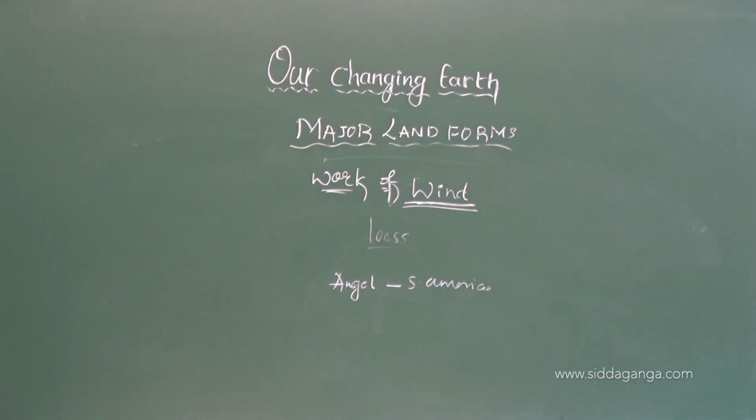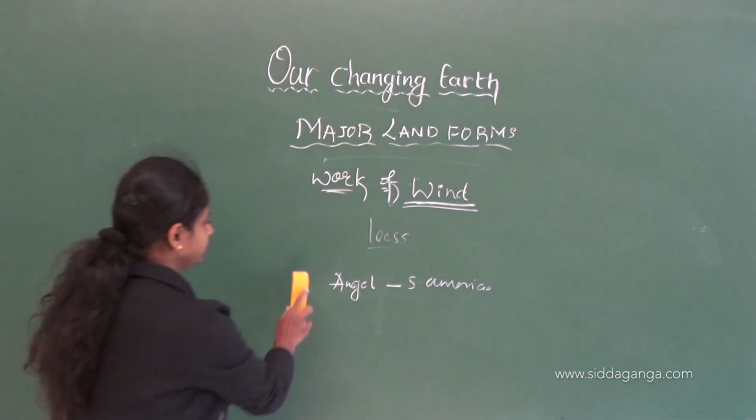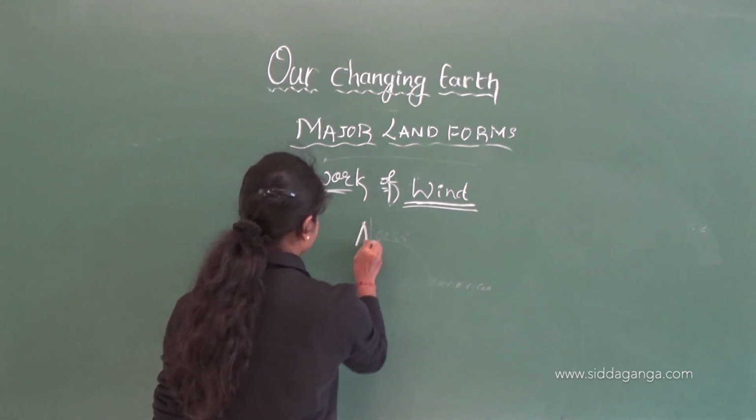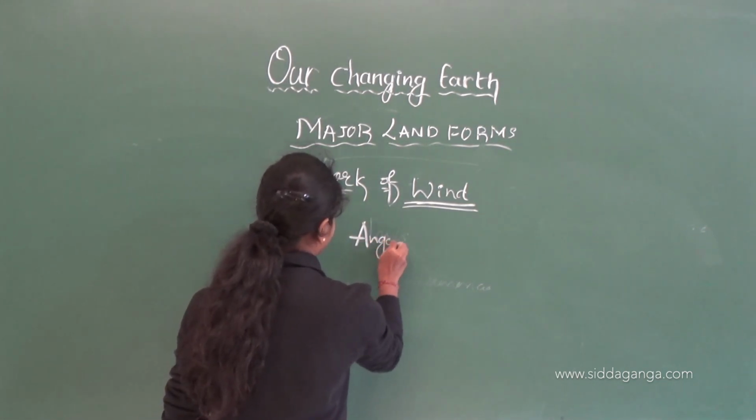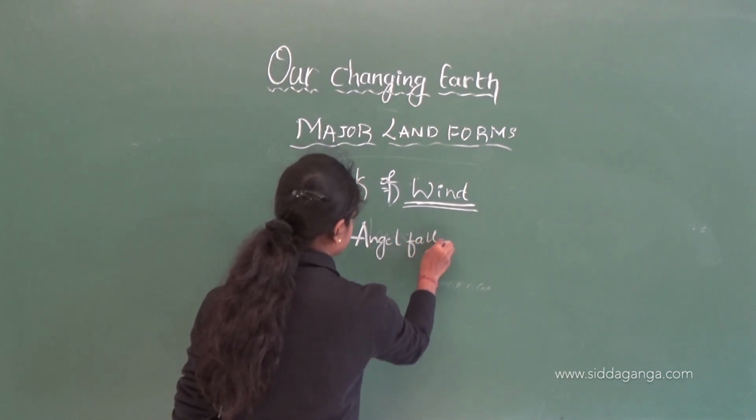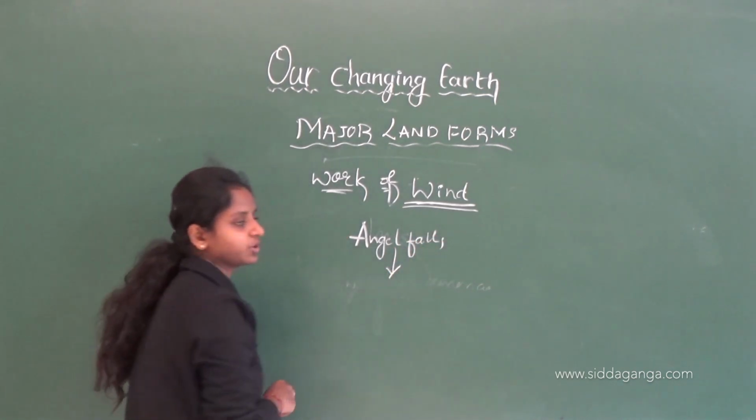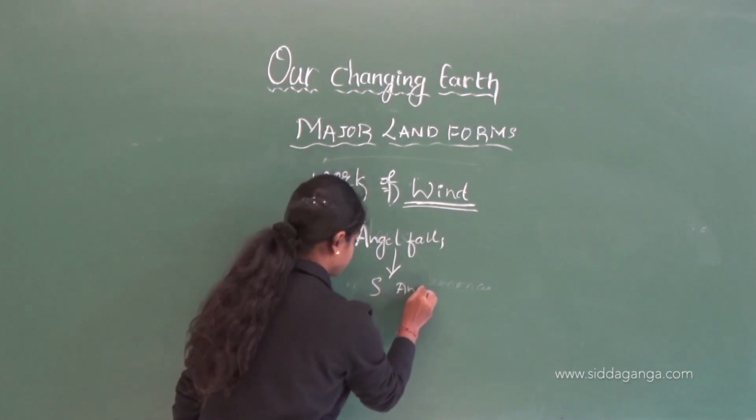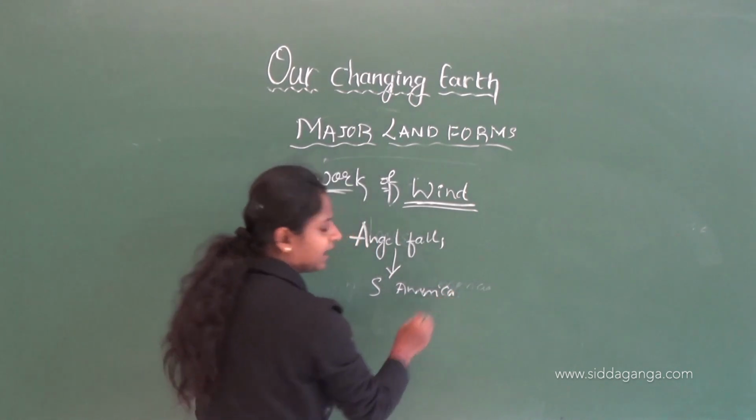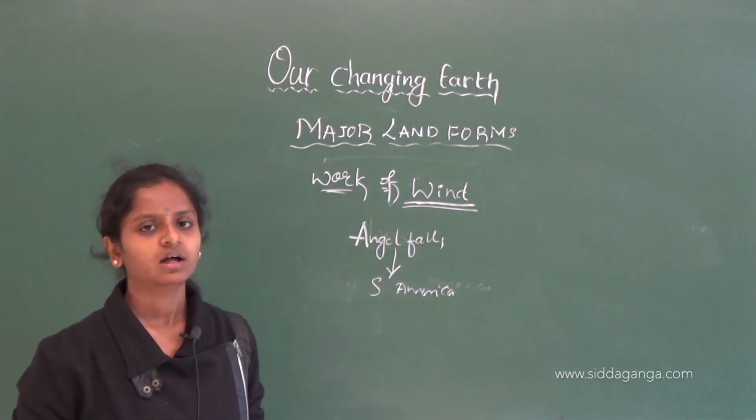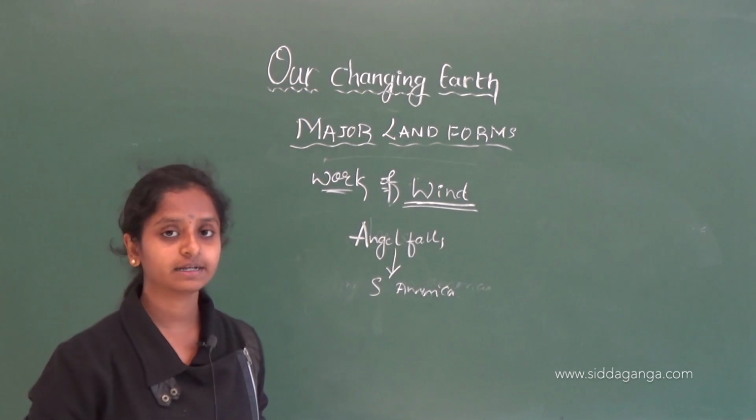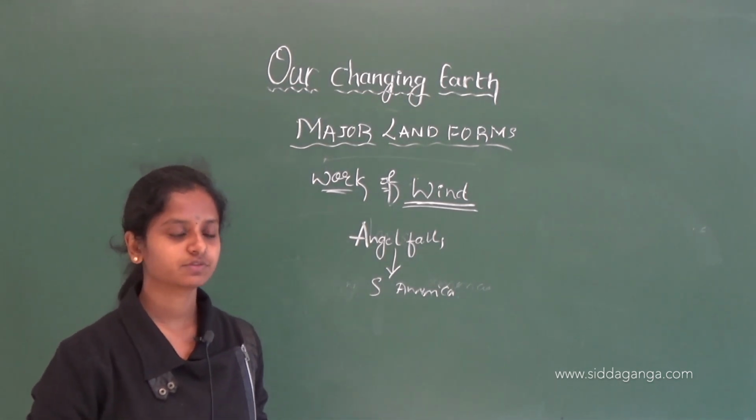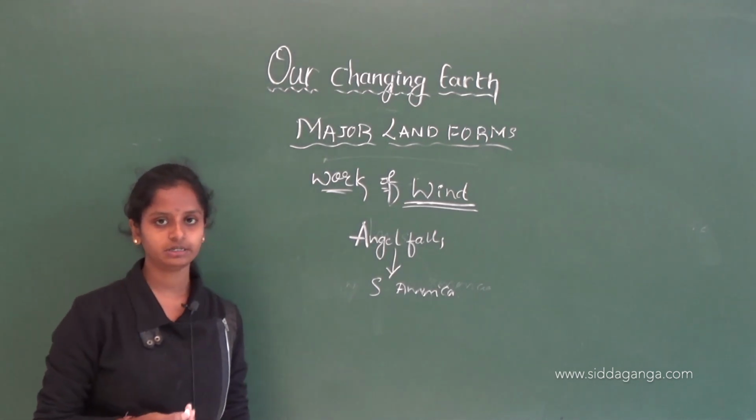Let me again give that. Angel Falls, which is the highest or biggest falls, is located in South America. After this, there are falls like Niagara Falls, which is located in North America, and these are some of the falls which are located in our continent.